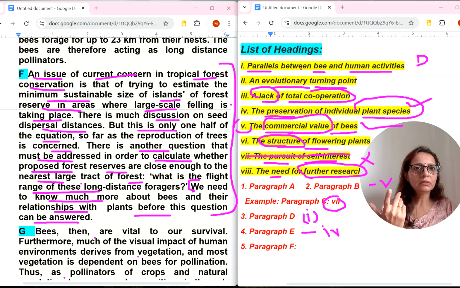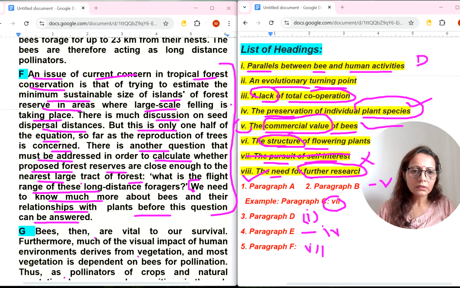Okay, it means they are not talking about this. We have selected evolutionary turning point is also not there. Commercial value, structure of flowering plant. The need for further research. Here it is given, we need to know much more. It means research, we need to do it. Okay, that's why eighth number will come with this last one.